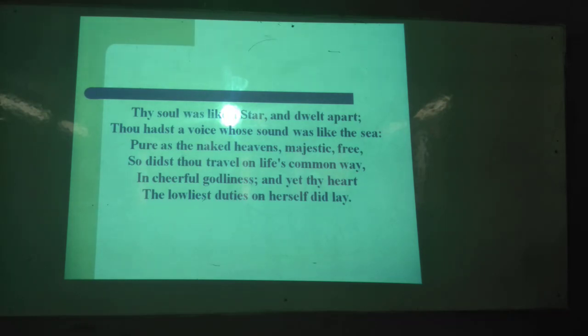Obviously, what type of sonnet is it? Already we have mentioned that this is a Petrarchan sonnet. Whatever poem it is, you must say that it is a Petrarchan sonnet because there are two portions. The first 8 lines are called the octave and the rhyme scheme is followed strictly. And there is a sestet as well. Okay. And is there any allusion? Have you got any allusion? Yes, sir. Obviously. Milton is an allusion. What type of allusion is it?